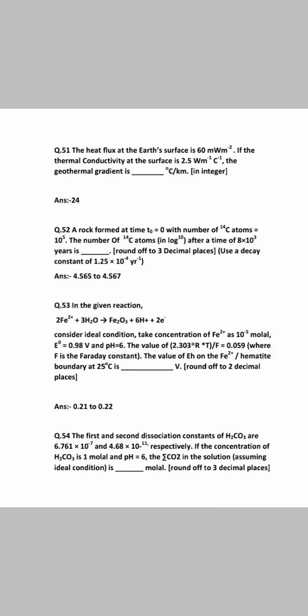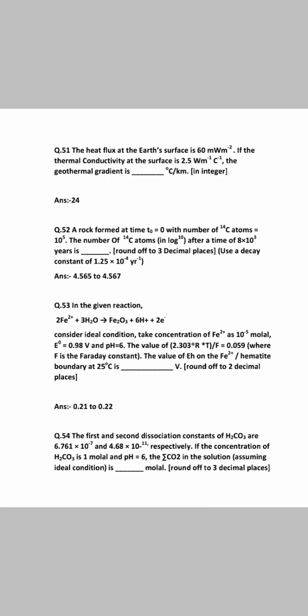A rock formed at time 0, with the number of carbon-14 atoms equal to 10^4. The number of carbon-14 atoms in log10 after a time of 10 × 10^3 years. The answer is 4.565 to 4.567.